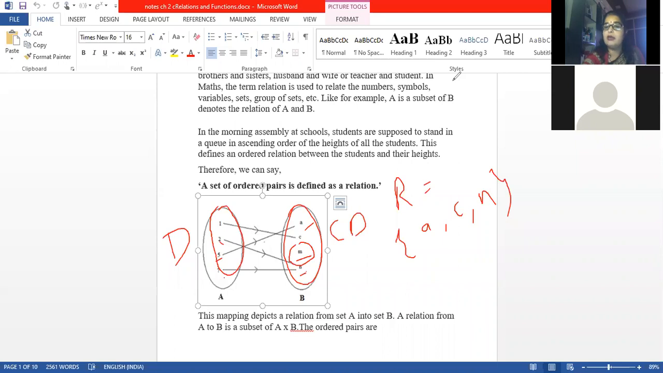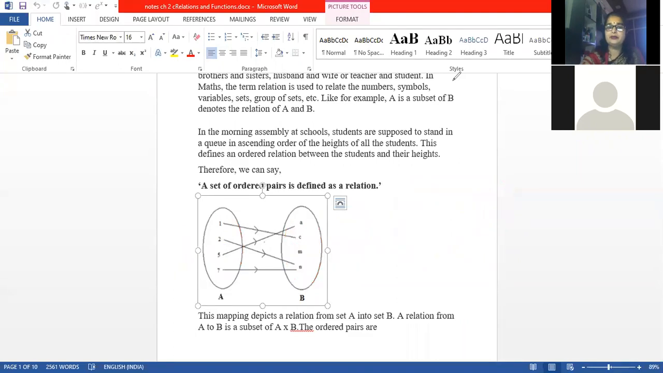So this will come in the codomain. This M is an element in the codomain, but M will not come in the range. So all the elements which are related to some or other elements of set A are range. So range is a part of codomain. Range is always a part of codomain, or it can be equal to it in some cases. Clear? But if any element is left behind, that also will come in codomain, but it will not come in the range. It must be clear to you.